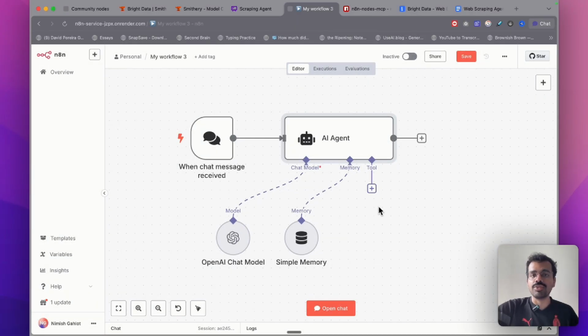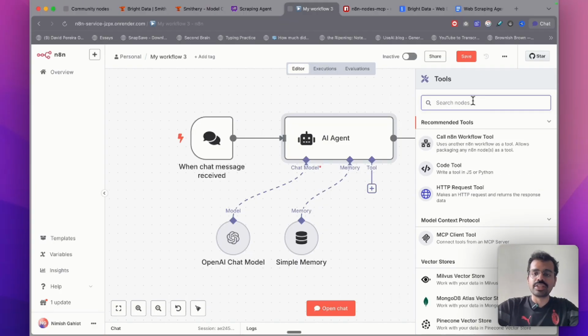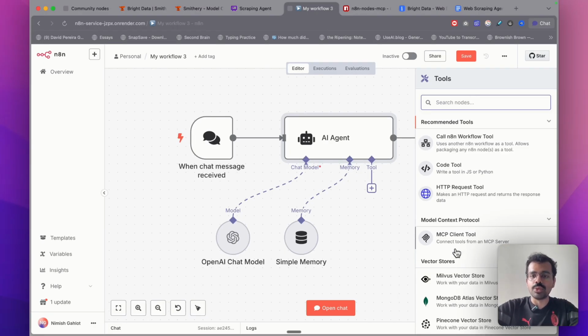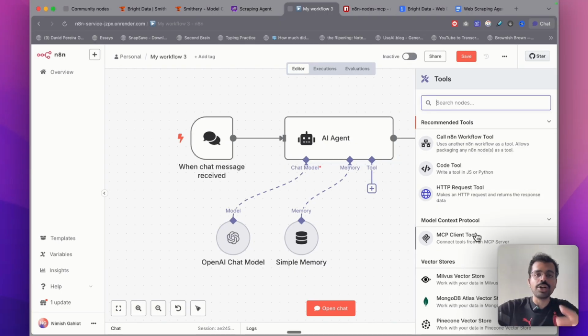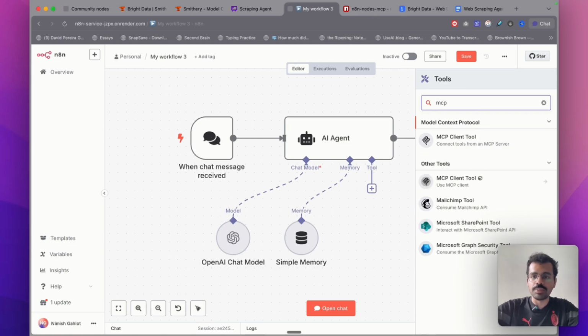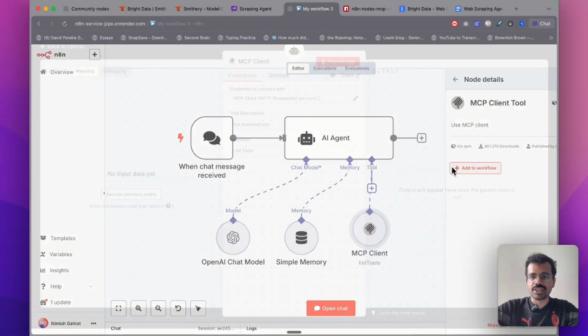Now the last thing we would be doing is adding our MCPs that we just created inside Smithery. For doing this, I will just click on this plus sign next to the tools. When I do that, I can search the tools that are available over here. One thing you need to notice is you don't have to select this MCP tool that is available on the top. The reason we are not using it is because right now it does not take a Smithery link as the input. That's why we will search for MCP here and we will select this MCP client tool that is within the other tools menu. And we will add this to the workflow.